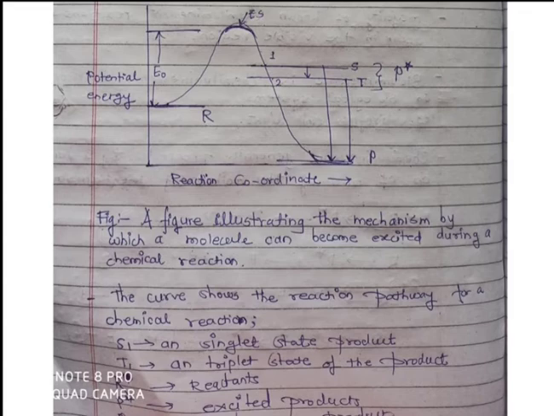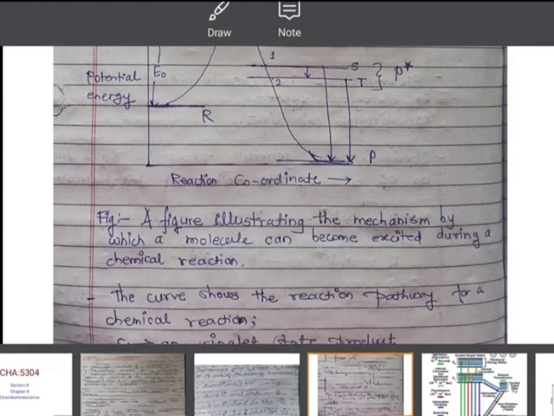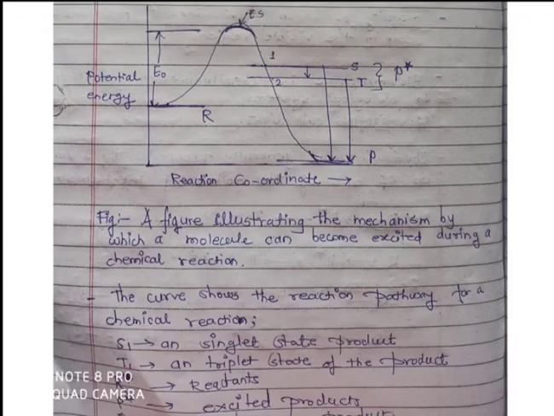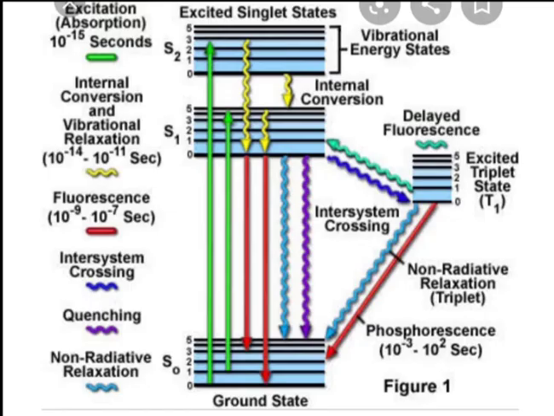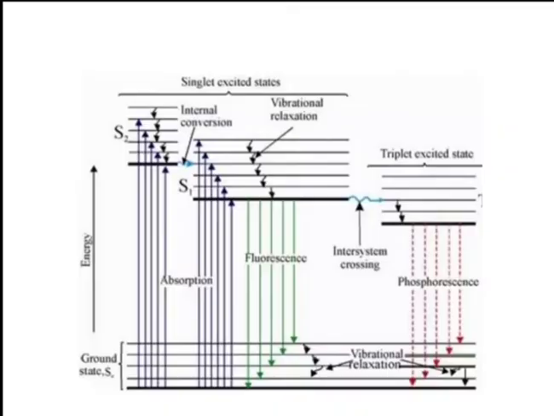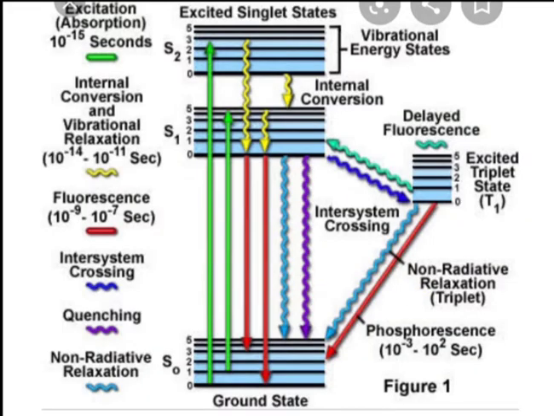And here the S represents singlet state, T represents the triplet state of the product, R shows the reactant, P star means the excited species, and T means the final product. Here is the diagram. This diagram is called a Jablonski diagram. The Jablonski diagram shows all types of photoluminescence processes like chemiluminescence, fluorescence, phosphorescence.